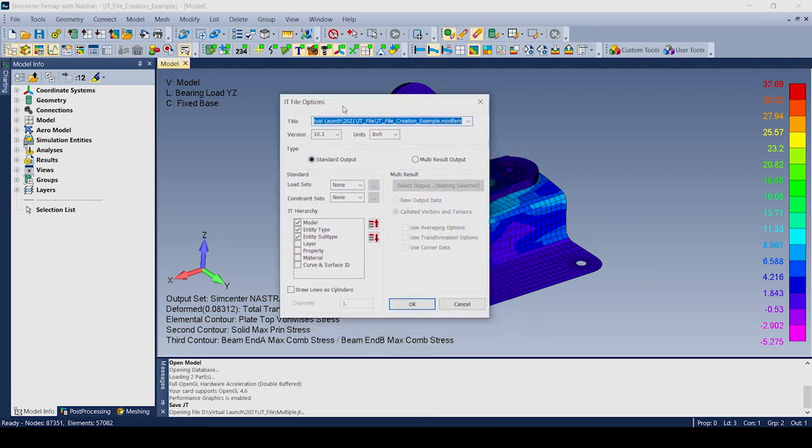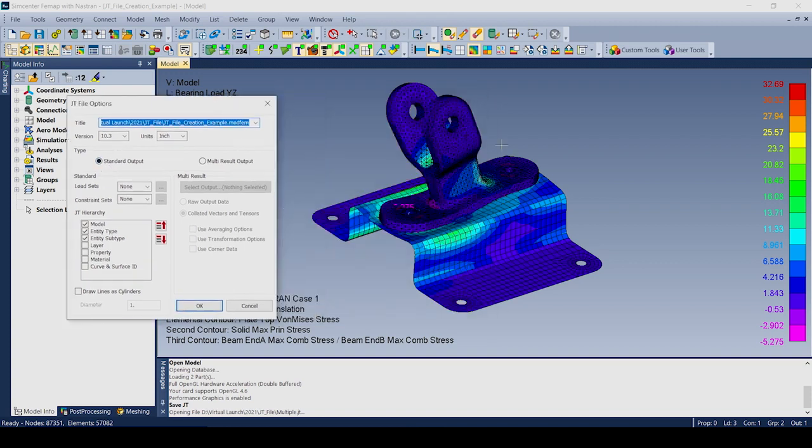And then it's going to take me over into my JT file options dialog box. So when it's set to standard output, it'll be able to send the output vector currently being shown in the screen along with visible, active, all, or selected load sets and constraint sets. We can also specify a JT hierarchy, and we can draw any lines that we want to as cylinders.